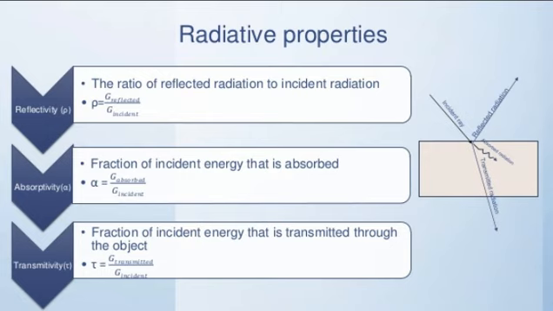So the incident radiation comes towards the body, some is reflected back, some is absorbed and some is transmitted from that body to the other side. Now absorptivity alpha is the fraction of incident energy that is absorbed, the amount of heat absorbed divided by the total heat coming towards that surface. Transmittivity is likewise the fraction of incident energy that is transmitted through the object. So tau is equal to G transmitted, meaning the amount of radiation transmitted divided by the total amount of radiation coming